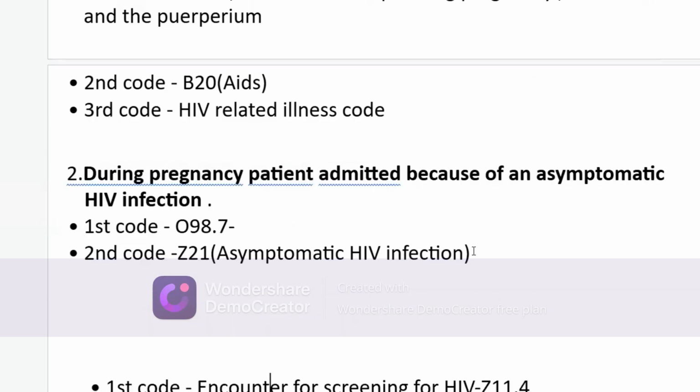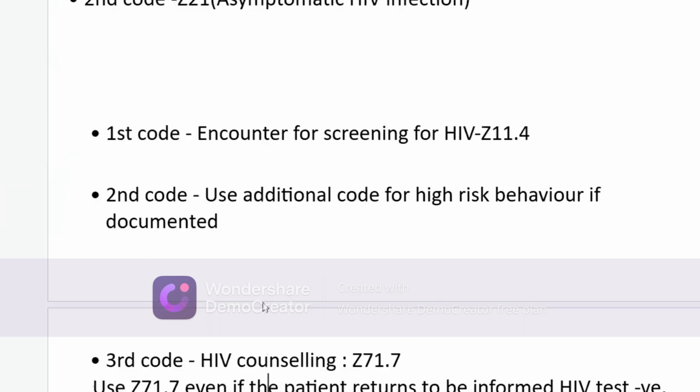During pregnancy, if the patient is admitted because of asymptomatic HIV, what we code differs from the above scenario, where the patient is symptomatic. During pregnancy, if the patient is admitted with asymptomatic HIV, first code O98.7, second code Z21 as asymptomatic HIV infection.